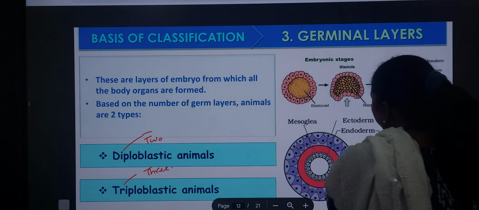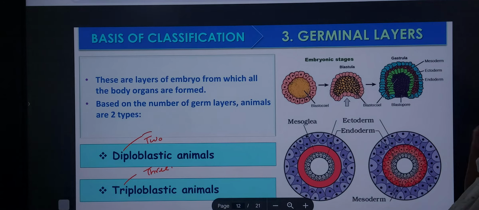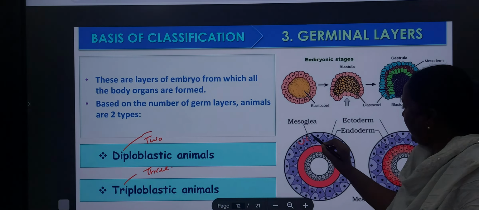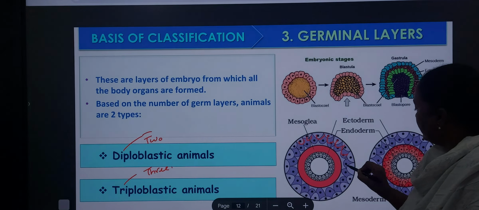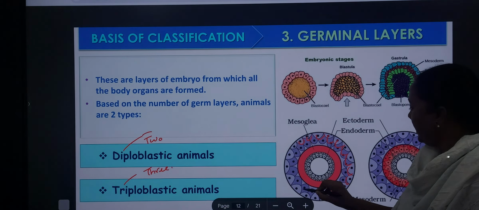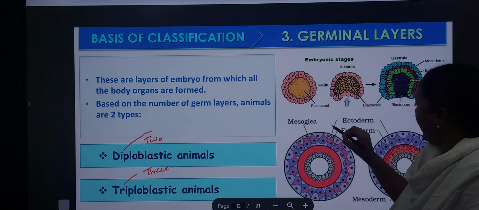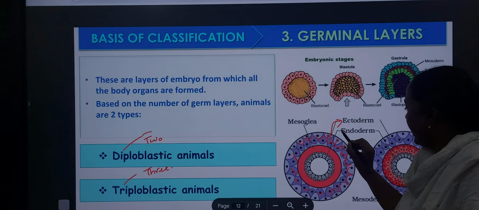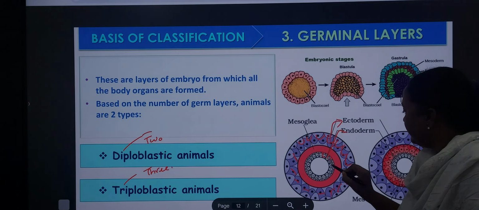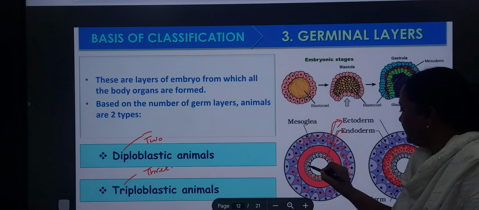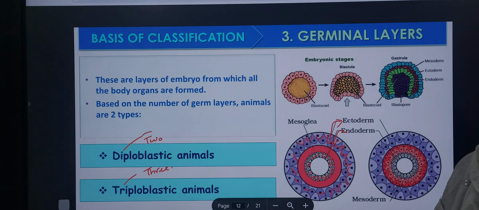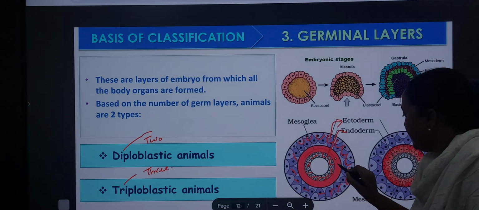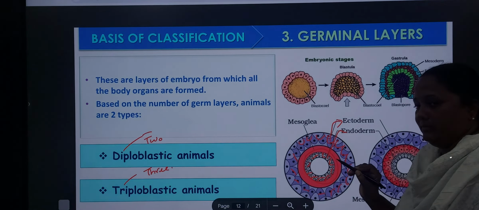Observe this diagram carefully. Here, the cells arranged in the outer layer are called ectoderm, and the cells arranged on the inner side are endoderm. Then what about mesoderm? In the diploblastic, the mesoderm is not fully developed.